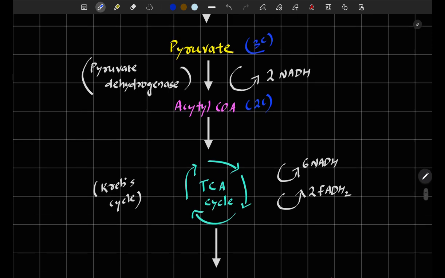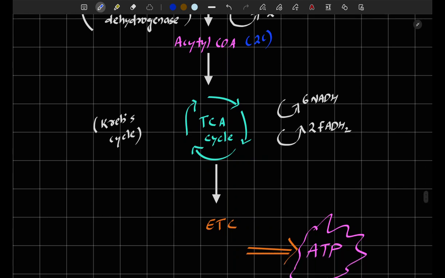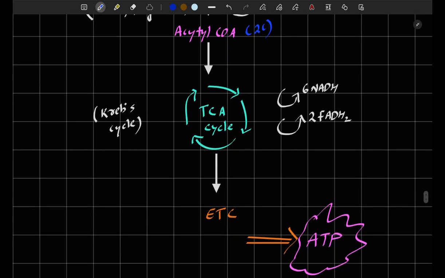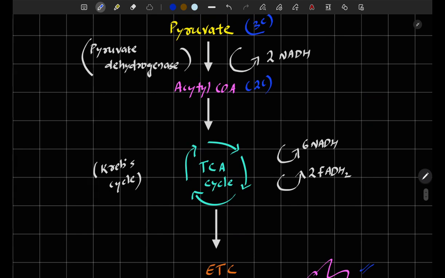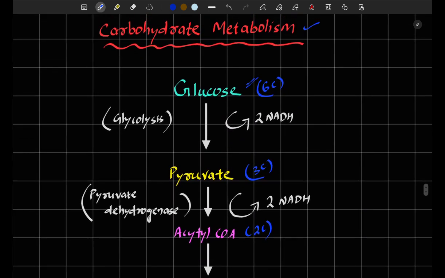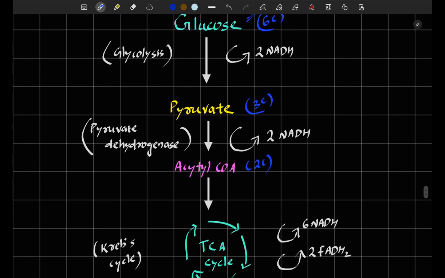After that, the acetyl coenzyme A enters the TCA cycle or Krebs cycle, which further feeds into the electron transport chain inside the mitochondria to give us the final product, that is ATP. So this is a very complex procedure. We will read about the metabolism in detail.